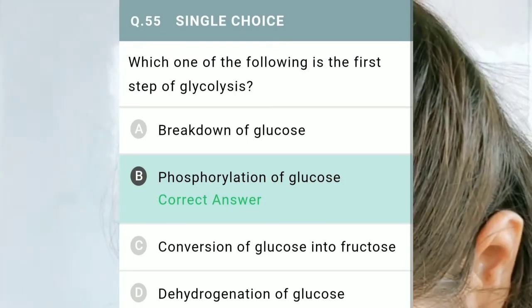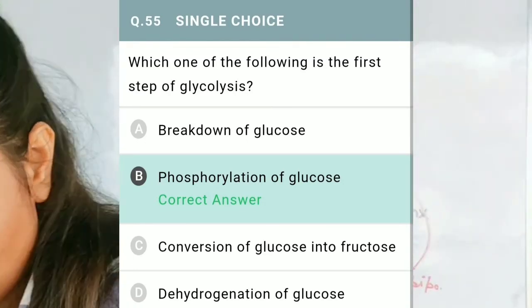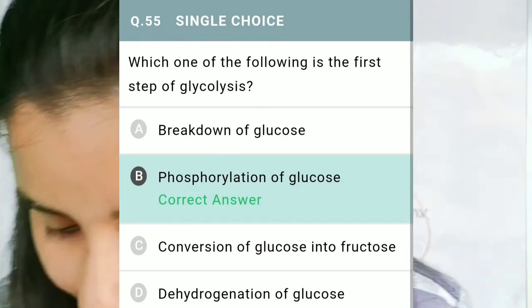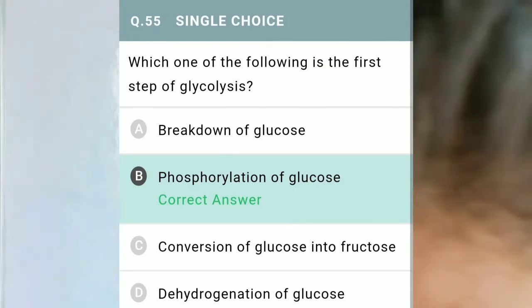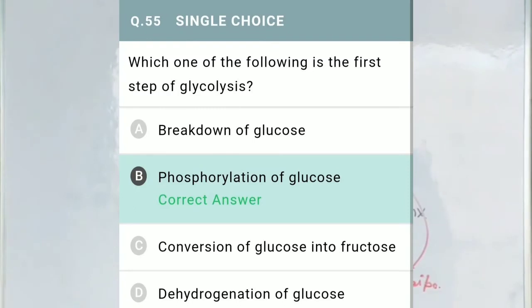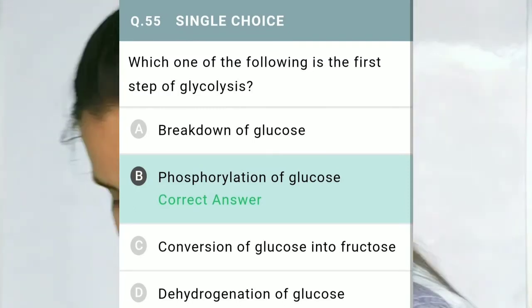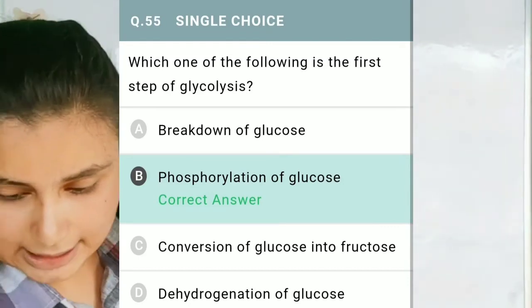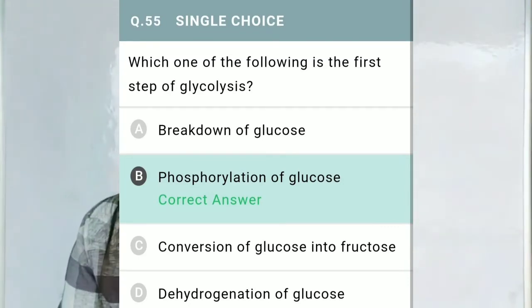Question number 55 says, which one of the following is the first step of glycolysis? The correct option is phosphorylation of glucose. Now look at the explanation.